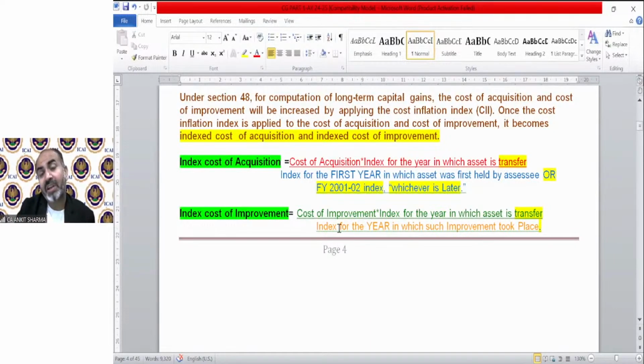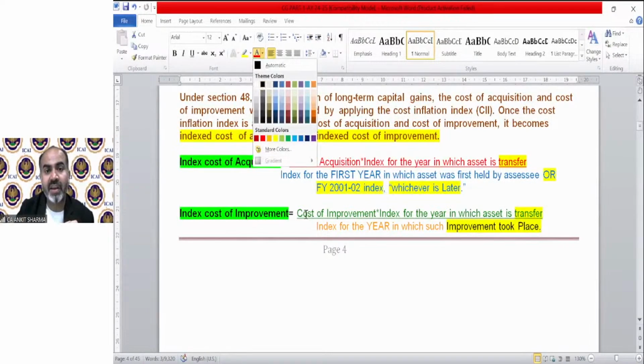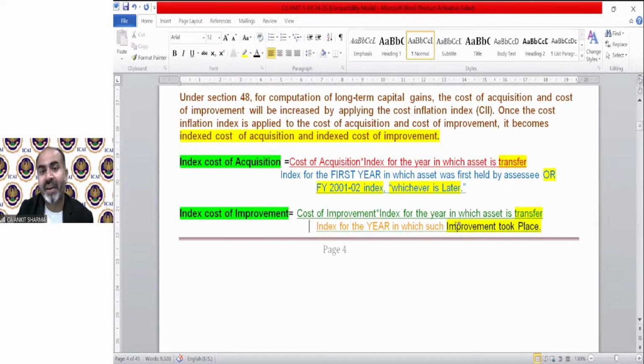And for the division purpose, we have to take the index for the year in which improvement took place. There is no concept of improvement year or financial year 2001-02, whichever is later. No, that is applicable only for the index cost of acquisition.